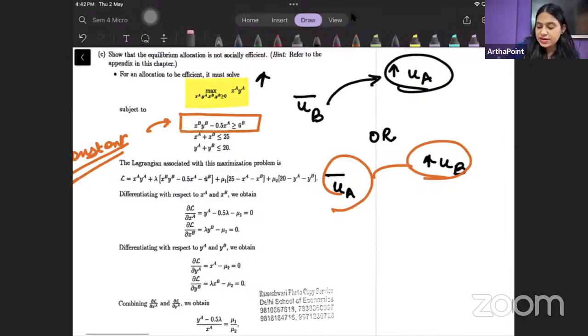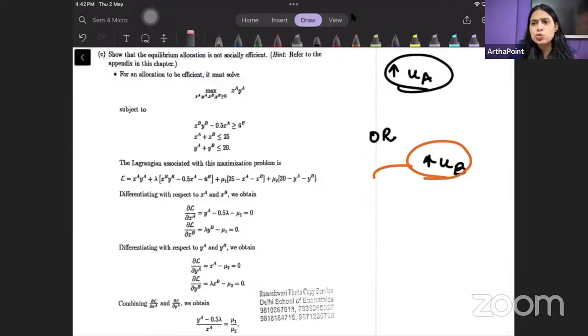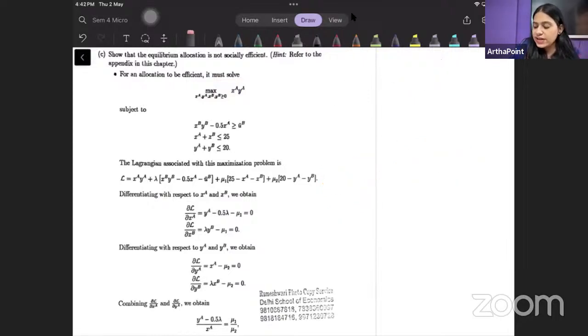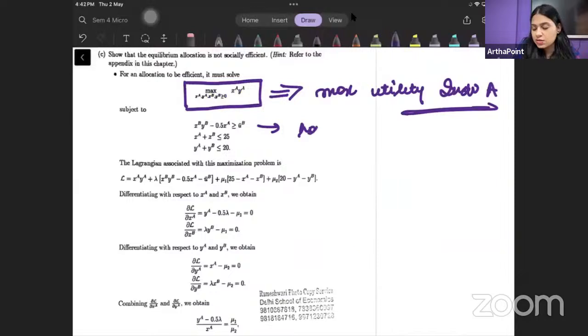तो अब हम यहाँ पे क्या कर रहे हैं, हम इसी Pareto efficiency का formula use करने की कोशिश कर रहे हैं. So here what I am saying ना, मुझे ये निकालना है that where can I maximize the utility of individual A. मैं individual A की utility को कहाँ पे maximize कर सकती हूँ, holding the utility of B constant and ensuring that the market also clears. I need to ensure that the market clears.